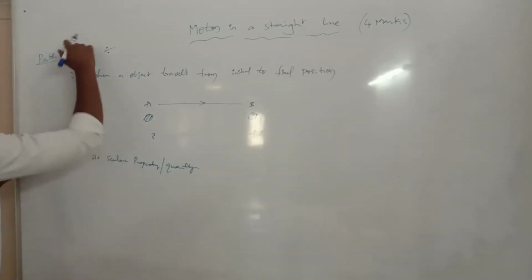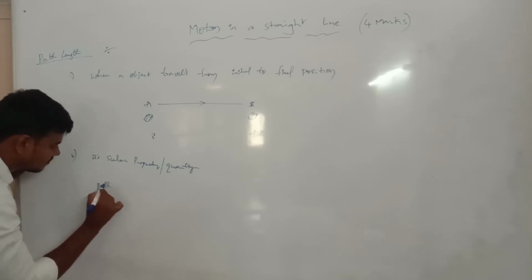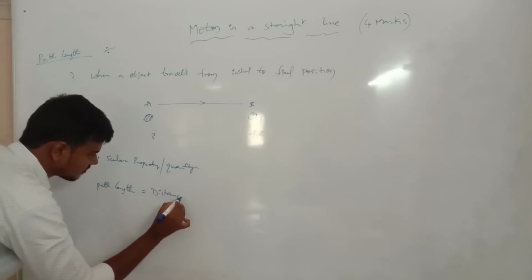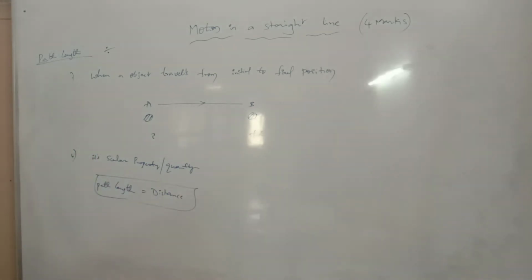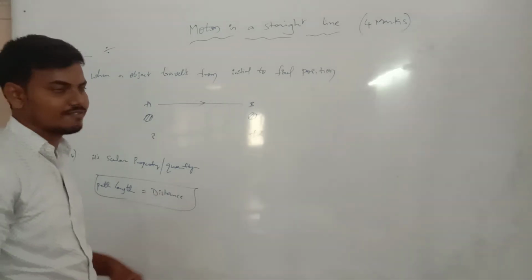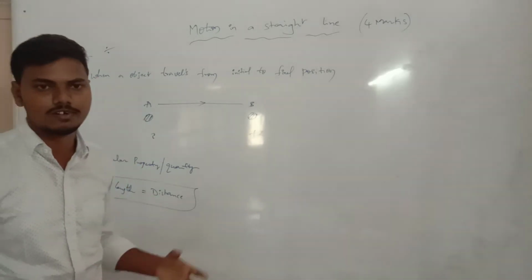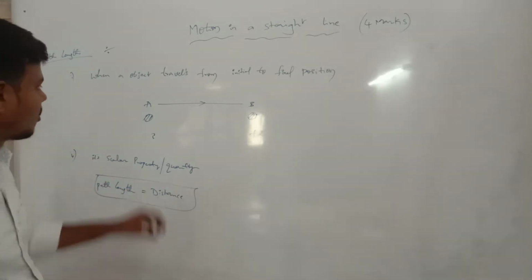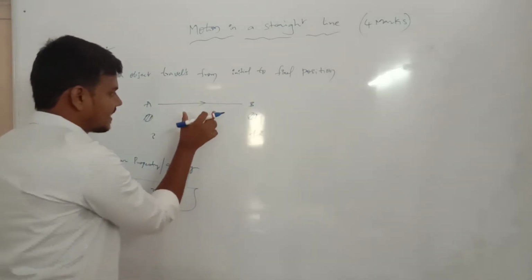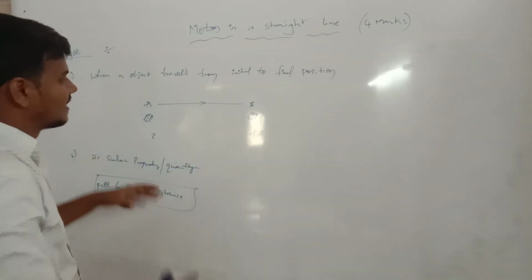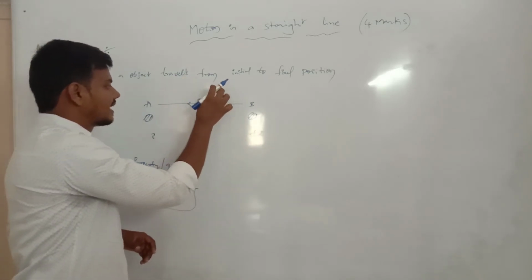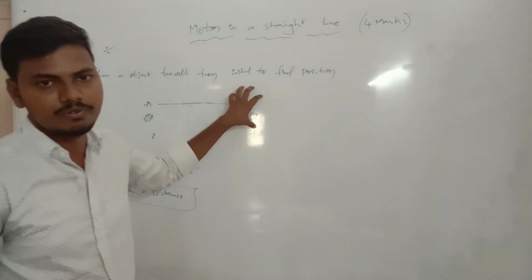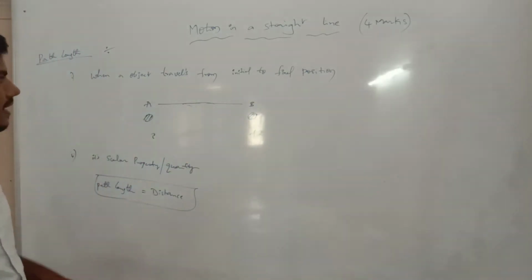Now the same one, path length is equal to distance also. At the same time, we take the distance definition as when an object travels from initial to final position. When an object goes from initial position to final position, this is the traveling quantity, taken in any direction. We are not taking the direction symbol, only the travel between the positions. Now this is the path length.